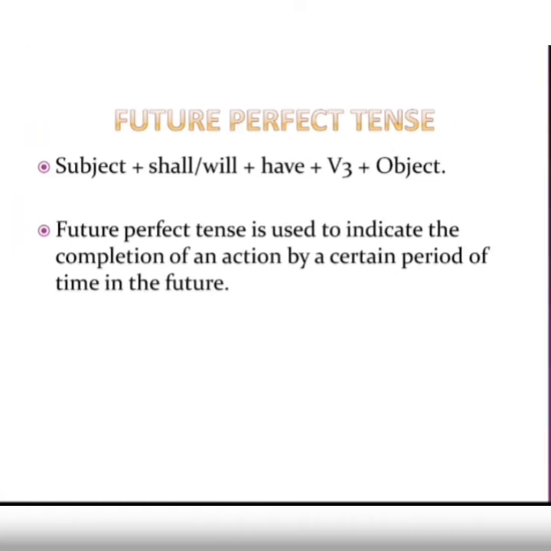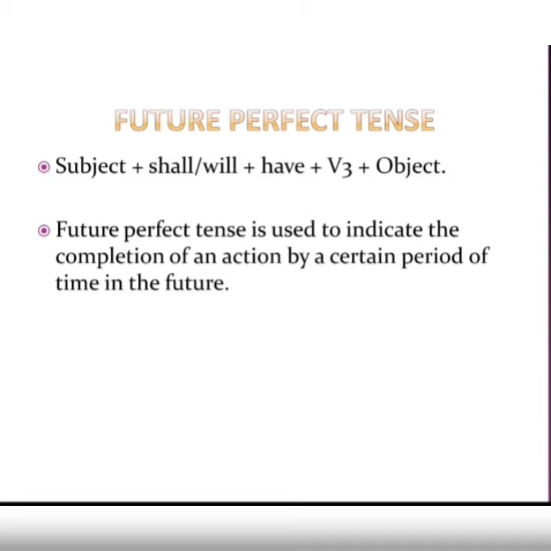Now when do we use this future perfect? The future perfect tense is used to indicate completion of an action by a certain period of time in the future. Means when you feel that this action will have been completed, this action will have been done by this particular time, मतलब ये काम हो चुका होगा.